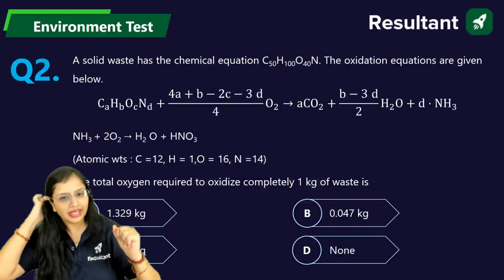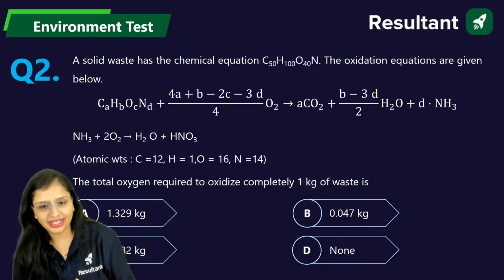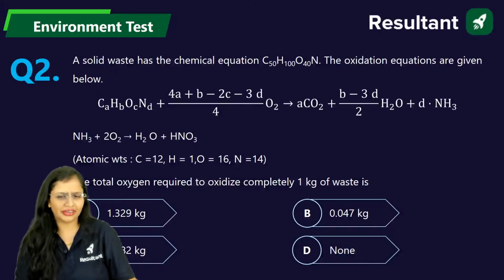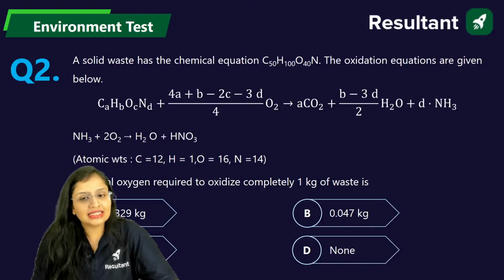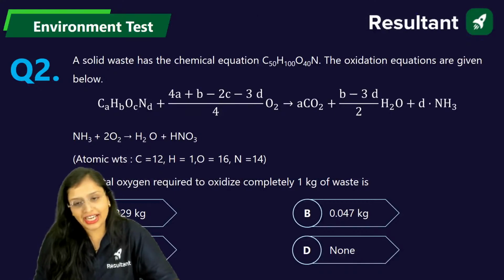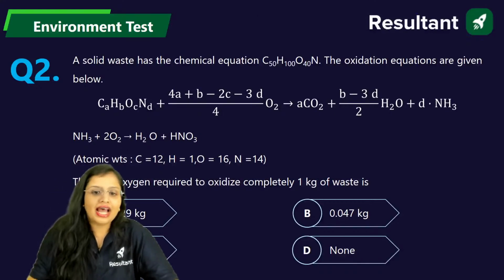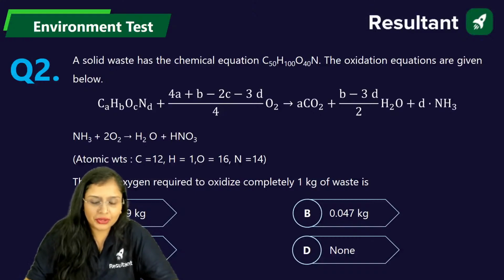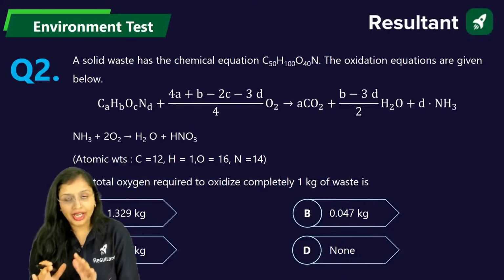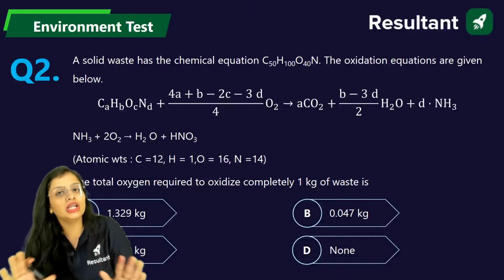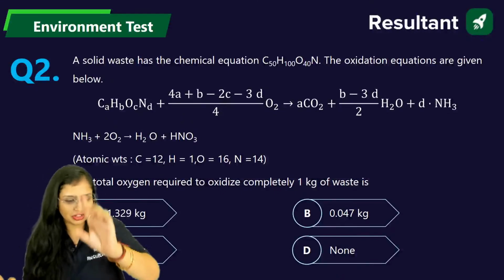Okay. Now, moving to the next question. This is related to your solid waste, and technically this is a stoichiometric question. Now check it out. A solid waste has the chemical equation C50H100O50N, and this is the reaction which is given to you. It is asking you how much oxygen is required if you want to completely oxidize 1 kg of waste.